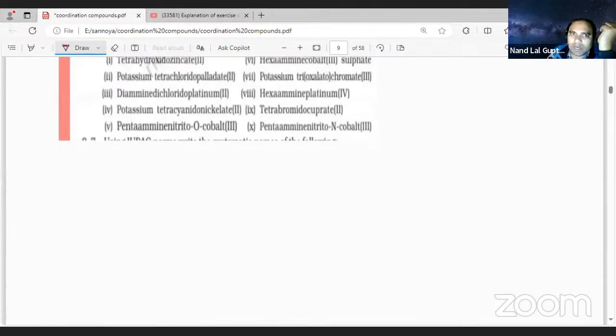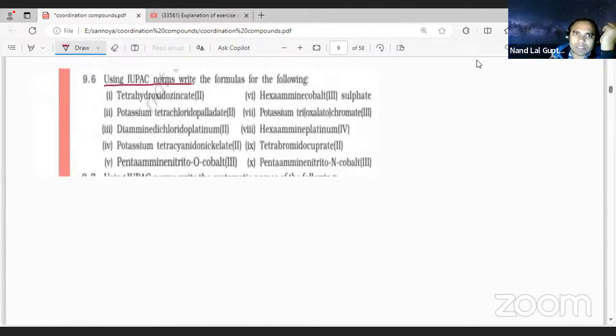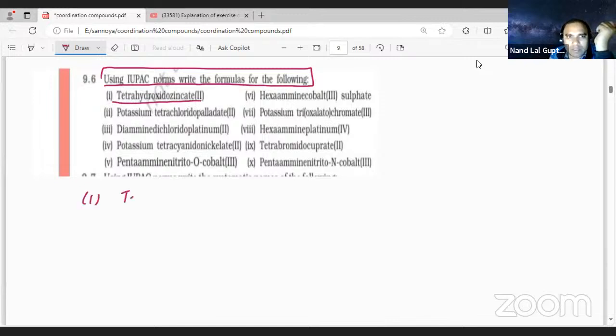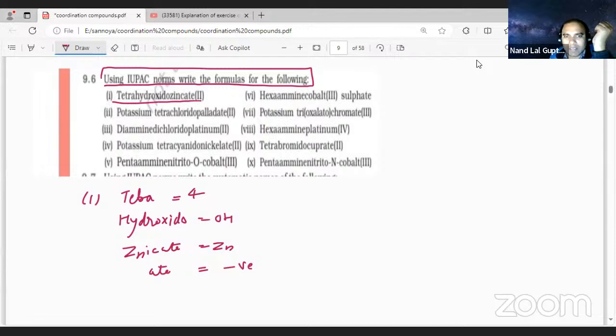Here it is a very, very important question, student. Using the IUPAC norm, write the formula of the following compounds. Tetrahydroxidozincate is the first one. Tetra means 4. Hydroxido means OH. Zincate means Zn, and the ate ending means it is a negative anion. So that is what we can write, student.